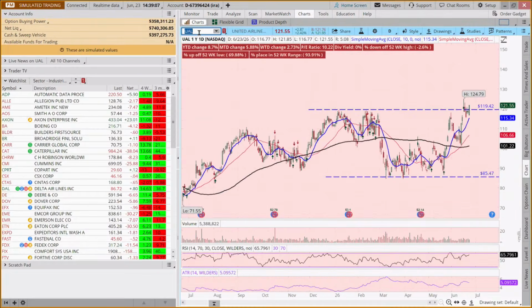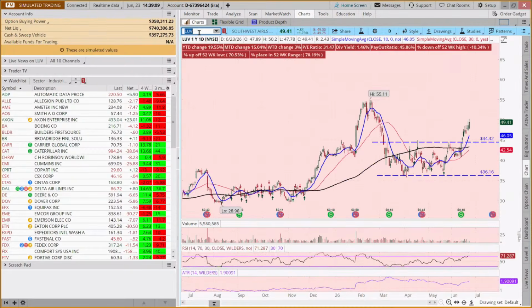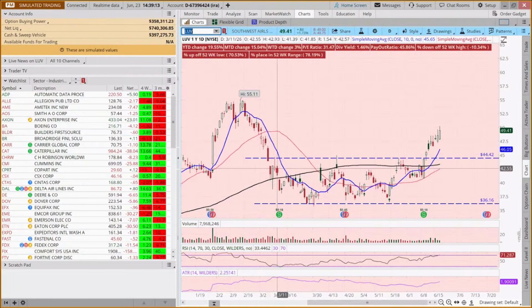Are we seeing a similar theme here? Love breaking out. I know the CEO of Southwest Airline would love for us all to say all we need is love, right? But we've got either, some might just call it a basing pattern. I like to play I Spy with my little eye. I see kind of a double bottom or a cup and handle.